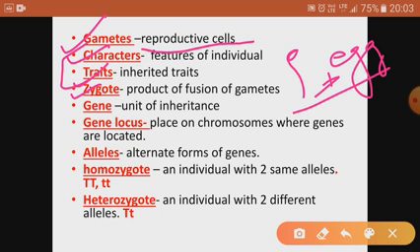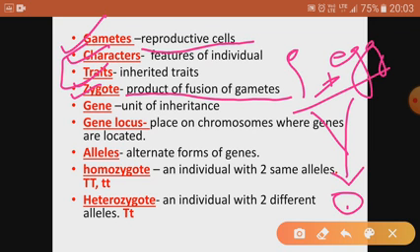Then zygote: when the sperm and egg combine together during fertilization, the product will be the zygote. So the zygote is formed by the fusion of the gametes. Then what is a gene? The unit of inheritance, the smallest unit of inheritance. And genes are located on the chromosomes basically.